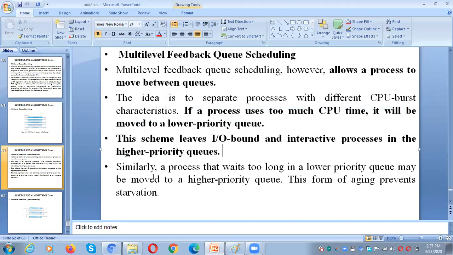high priority queue. And the next thing, a process that waits too long in a lower priority queue may be moved to the higher priority queue in order to avoid the problem called starvation. Starvation means a low priority process will never get the CPU. In order to avoid that problem, if a process waits too long to get the CPU, we will change the process from low priority to high priority. This is called aging. Aging prevents starvation.